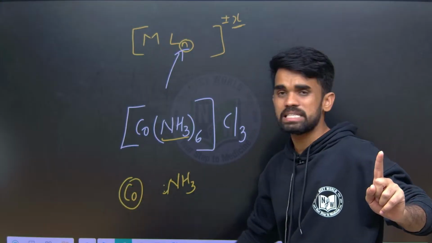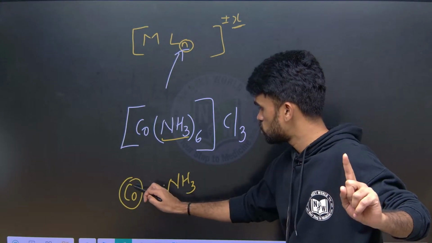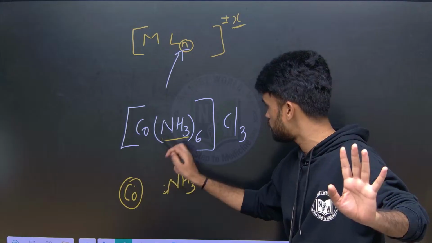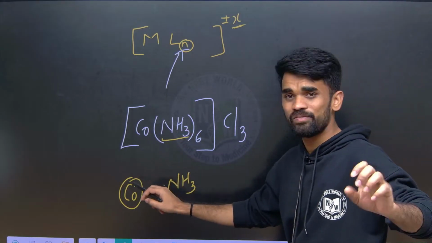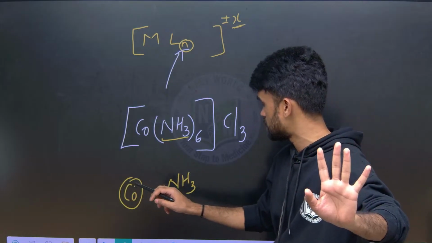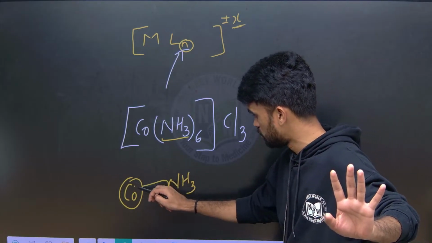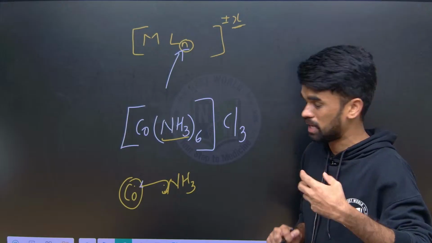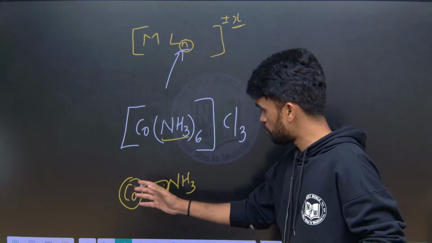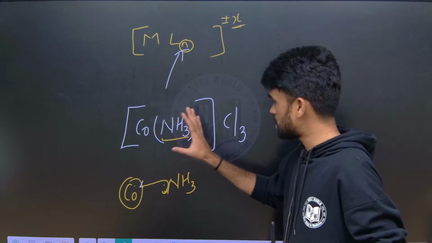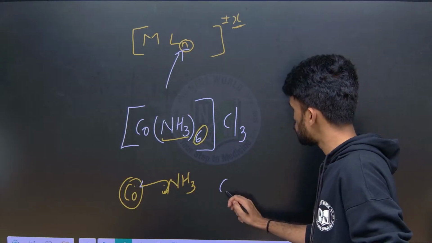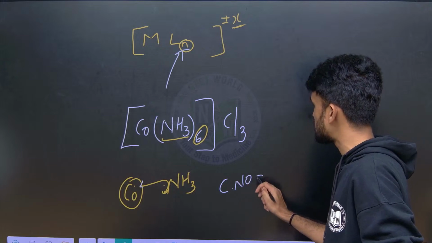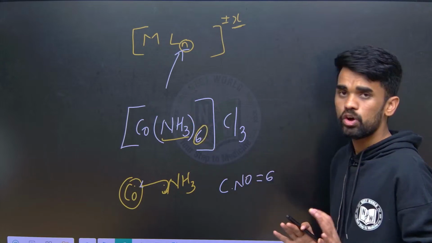We know metals are electropositive, so it will have some positive charge, and the oxidation state will be determined depending upon the negatively charged ligands. I will explain oxidation state later. Each ligand donates a pair of electrons to the metal atom, and that's how the complex is formed. How many ligands are there here? Six. Therefore we should say the coordination number of this complex is 6. I hope it is clear.